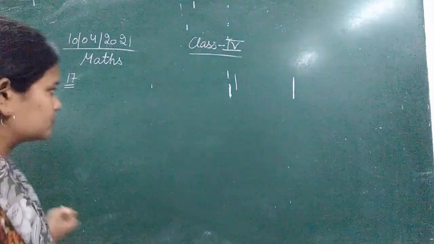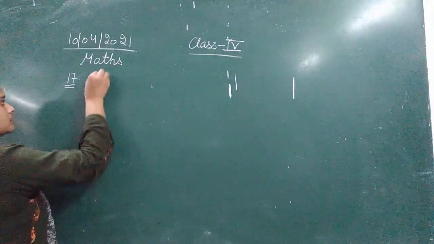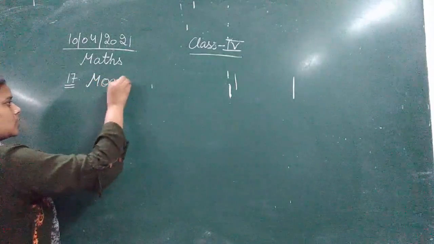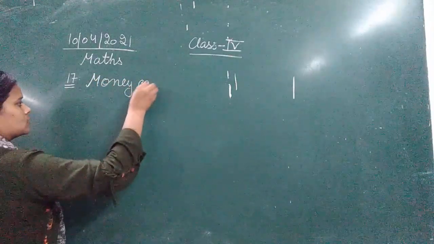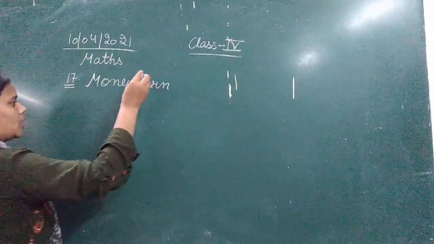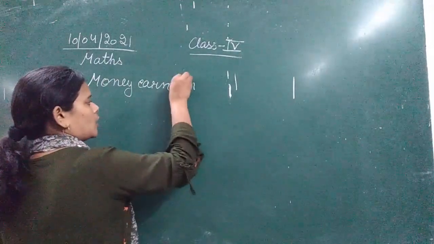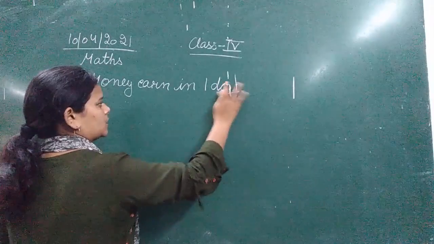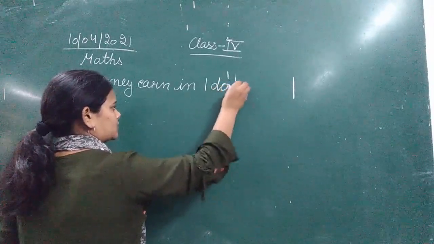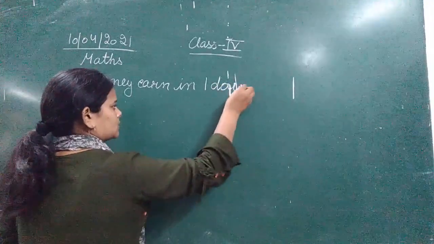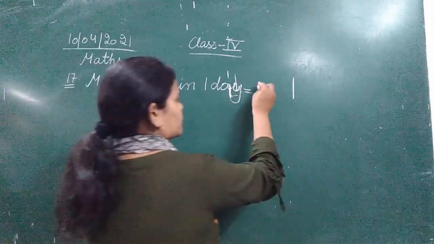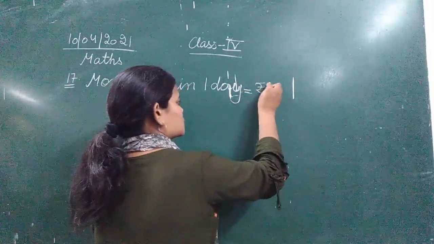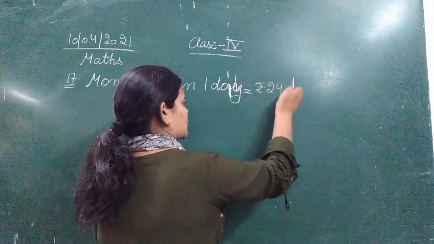Okay, money earned in one day. Money earned in one day, that is given, that is rupees 240.